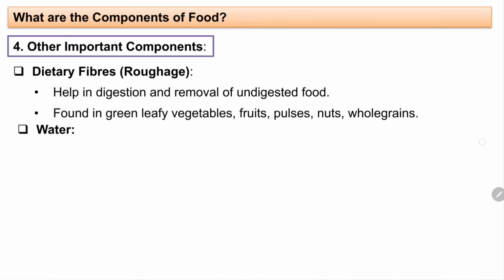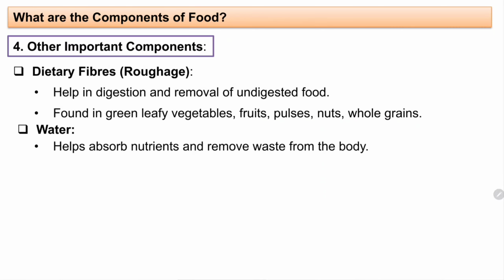And next we have water. Water is also very essential, okay. Water absorbs nutrients and removes waste from the body. So we are being advised to take water regularly at regular intervals of time, isn't it? Because it is very good for our health, because we need water to remove all the toxicity or other waste items from the body. So it is removed in the form of urination, and in the form of sweating, okay, during the summertime.